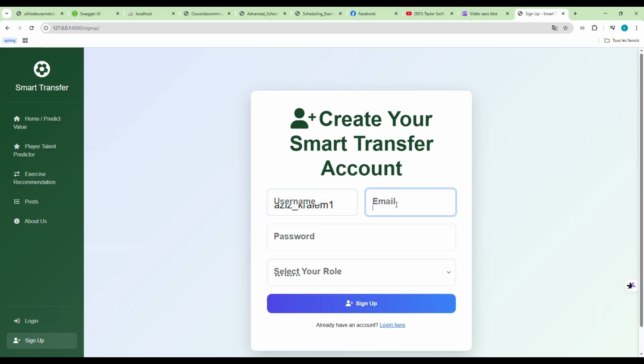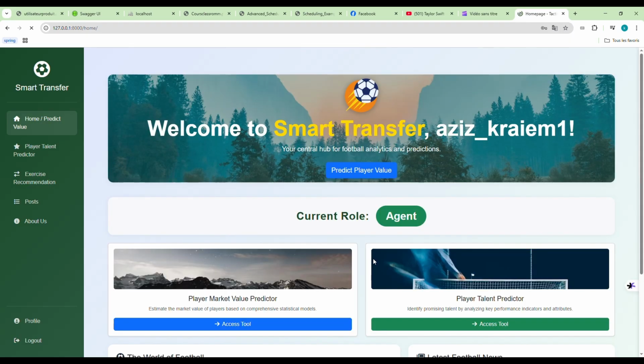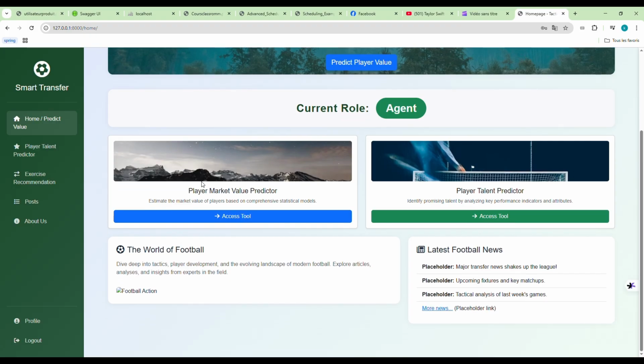So now we are going to select our username and email. This is the password, and now we are going to select our role, which is an agent. Now we will do the login, and we will put our password that we previously set. So now, welcome to Smart Transfer. Aziz Krayem is the name of our user, and the current role is agent.